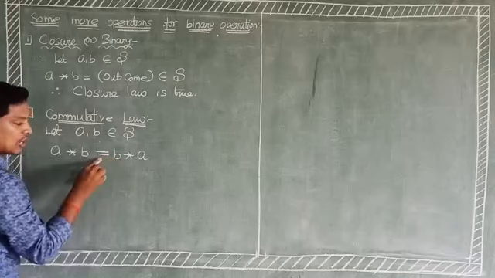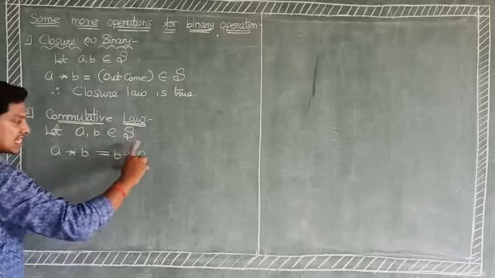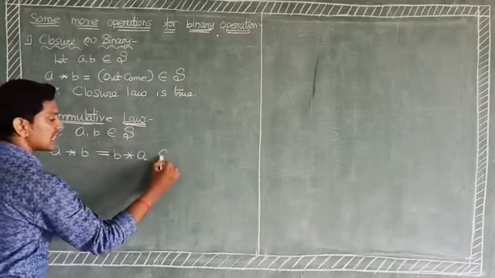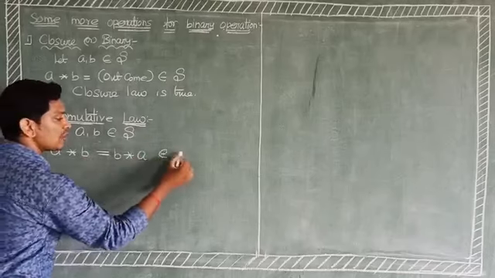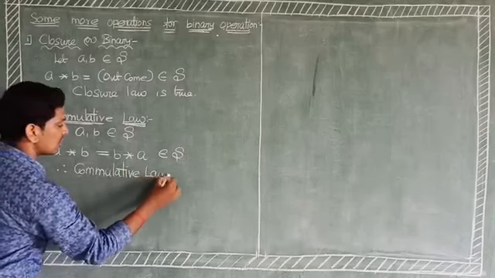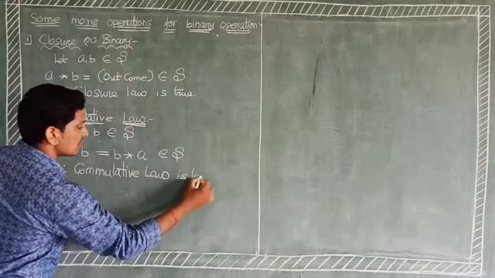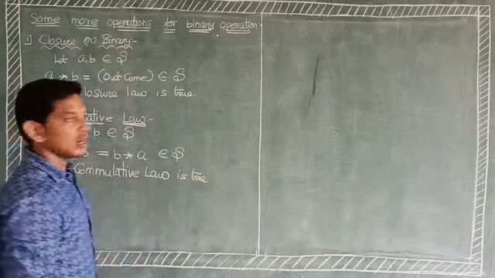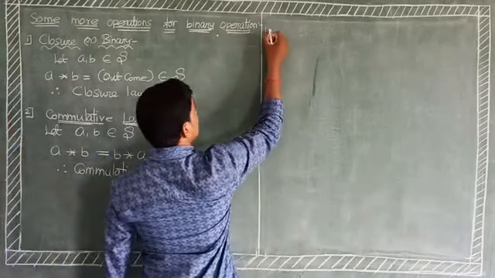If both results are equal, it satisfies the relation, and the resultant also belongs to capital S. Therefore the commutative law is true. The next one, associative law.